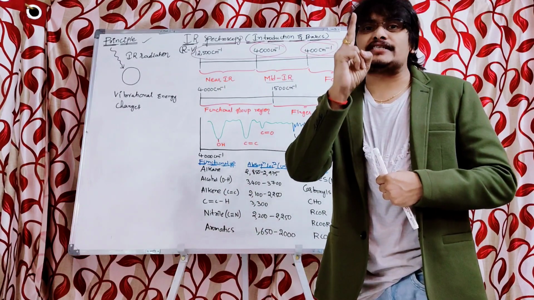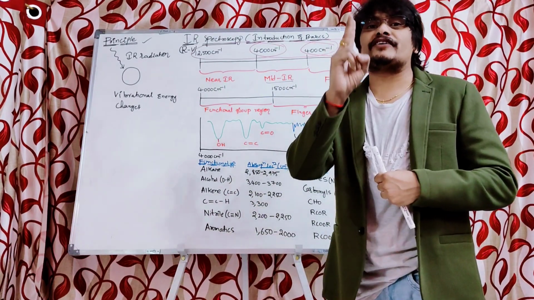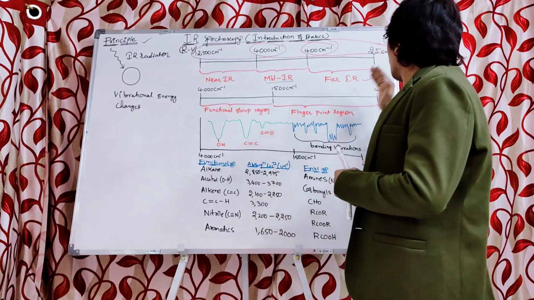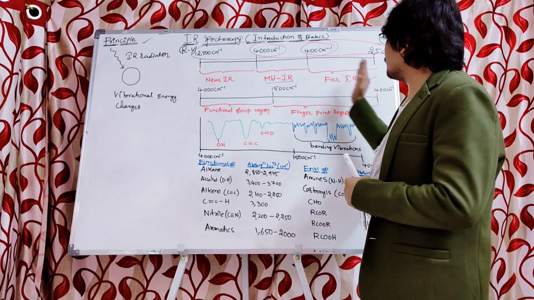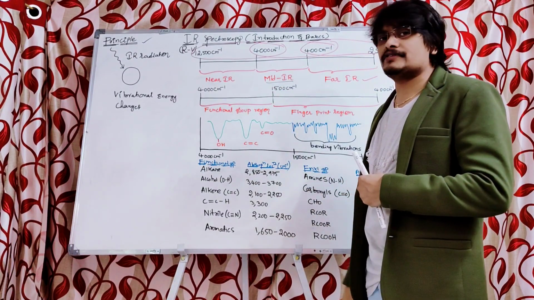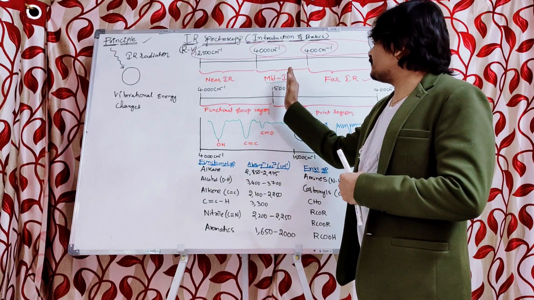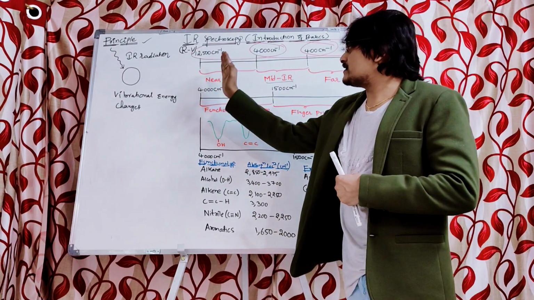In order to know which region is used as the functional group region, I have categorized this range into two ranges. One range is from 400 centimeter inverse to 1500 centimeter inverse. Another range is from 1500 centimeter inverse to 4000 centimeter inverse.